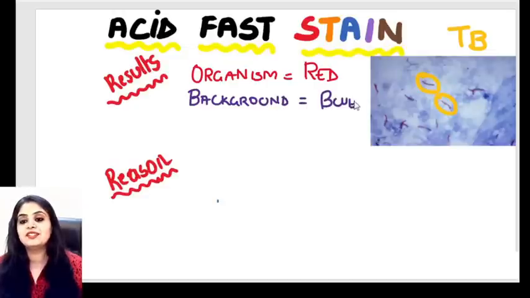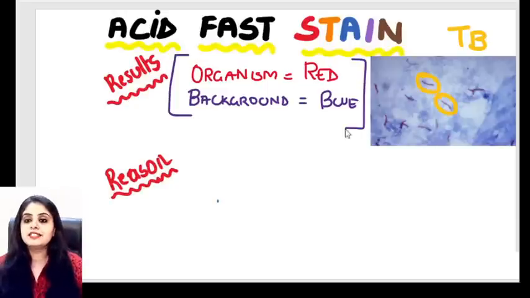The examiner is very smart. He won't give you the photo. He'll ask you as a fill in the blanks that in the Zn stain or the acid fast stain, the organism is what in color, and the background is what in color. The organism that I've marked over here is nicely red in color, and the background is blue in color. And this is actually a case of TB.